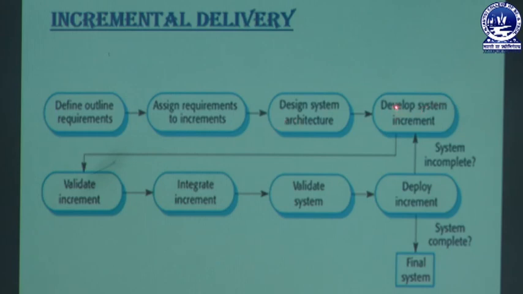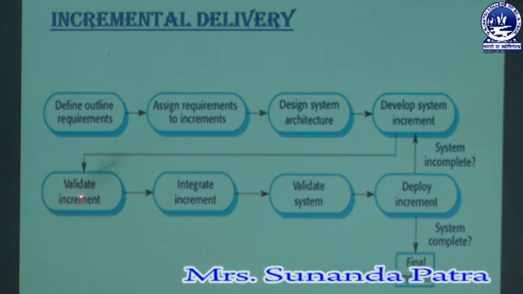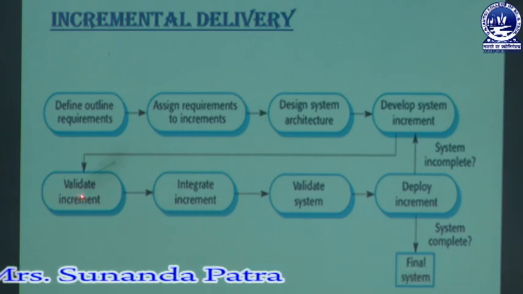Then we will go for developing the system increment. So consider here we are going to develop our first increment. Then after developing the first increment, we will go for validating that increment. Validating the increment means here we need the customer proxy to validate the increment. That means we need some middleman to validate whether what I have developed actually meets the customer requirement or not.